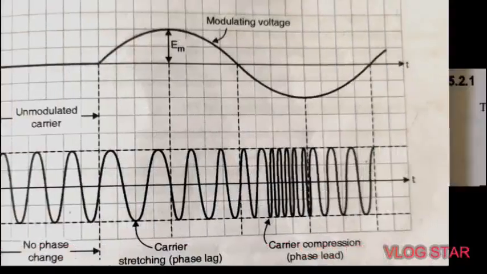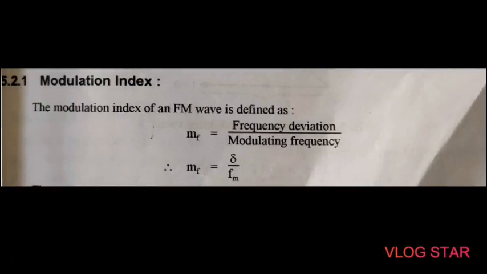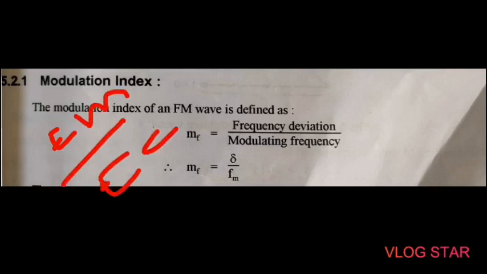Then after that, let us see the modulation index for FM. As we know, for the AM signal, the modulation index is simply the ratio of Em by Ec, that is the maximum peak voltage of the modulating signal to the maximum peak voltage of the carrier signal.